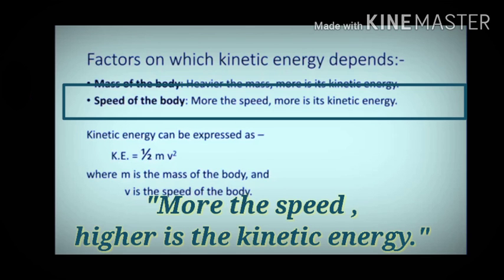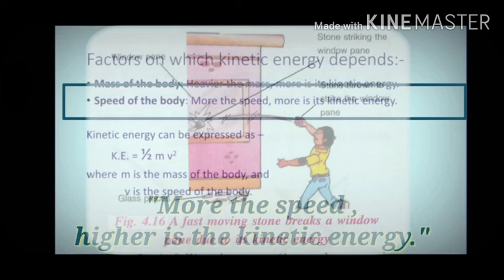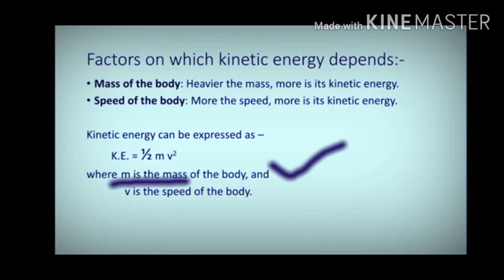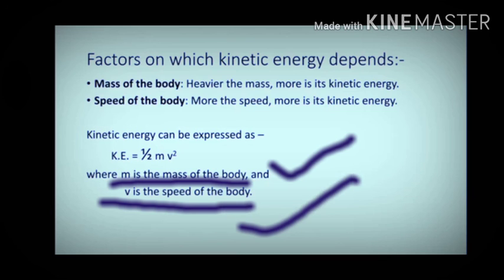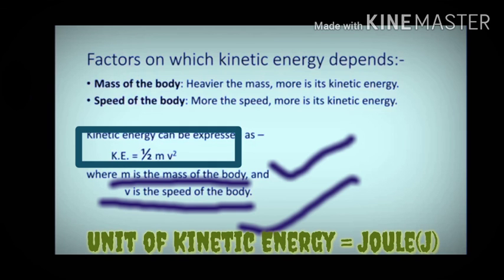The more the speed of the body, the higher is its kinetic energy. For example, if the boy throws the stone with higher speed, then it would gain great kinetic energy and would create a huge loss. So if a body of mass m is moving with a speed v, its kinetic energy is given as half mv square. And the unit of kinetic energy is also joule, that is capital J.